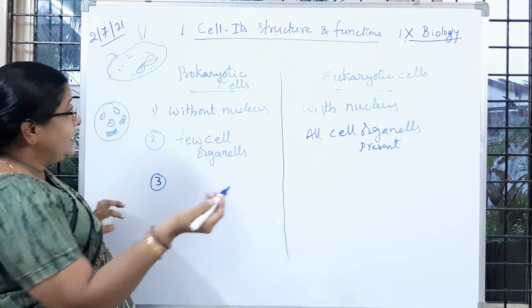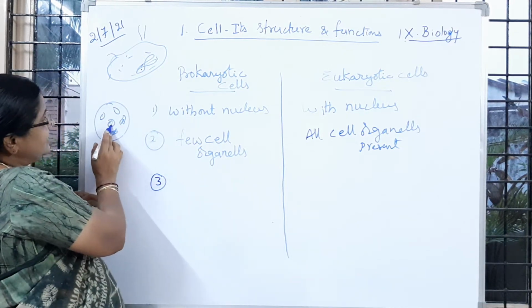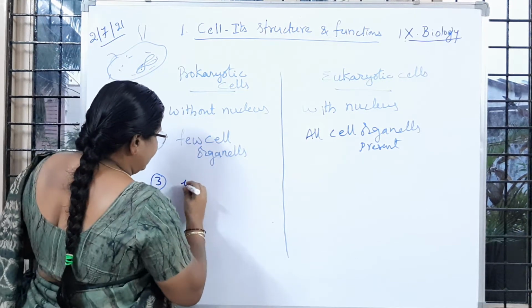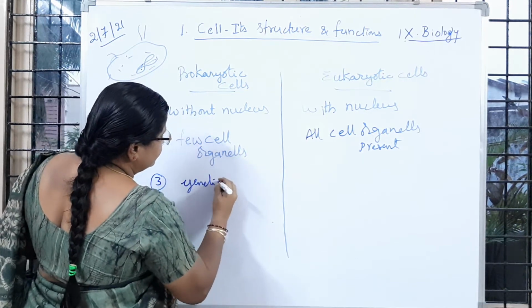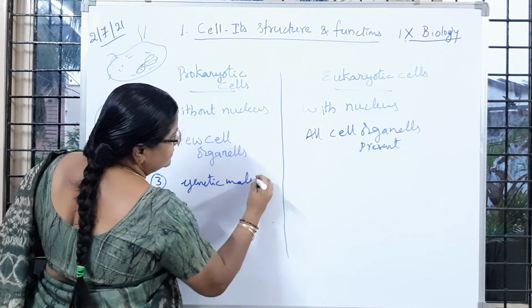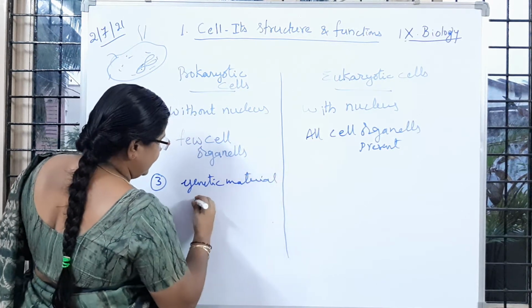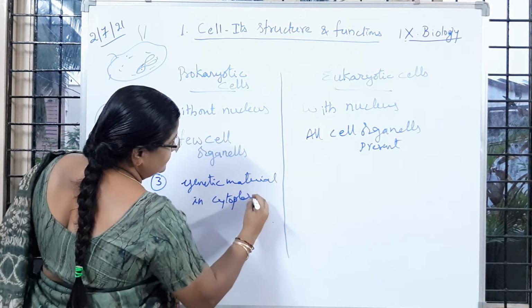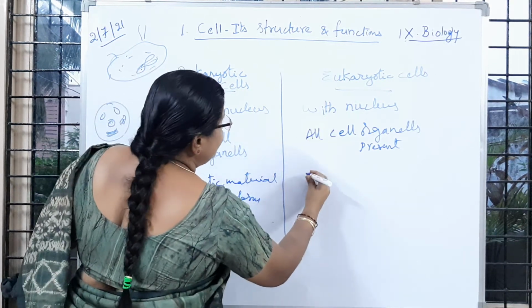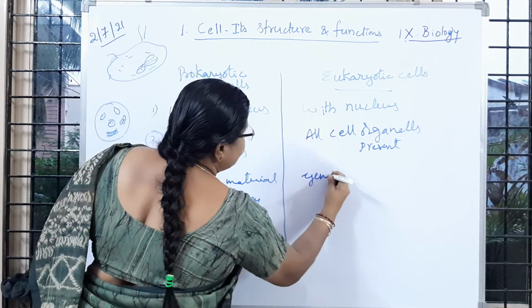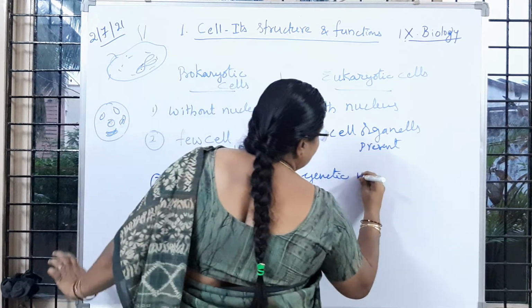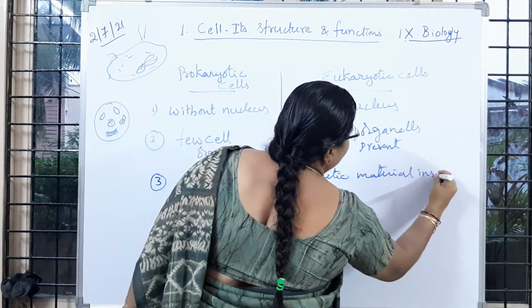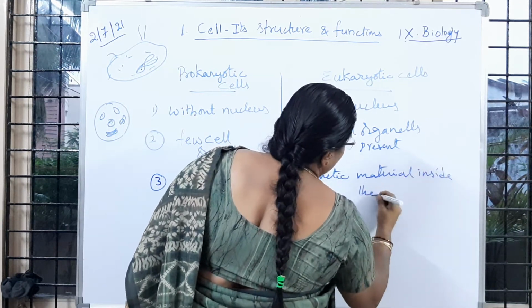In a eukaryotic cell, where is the genetic material present?